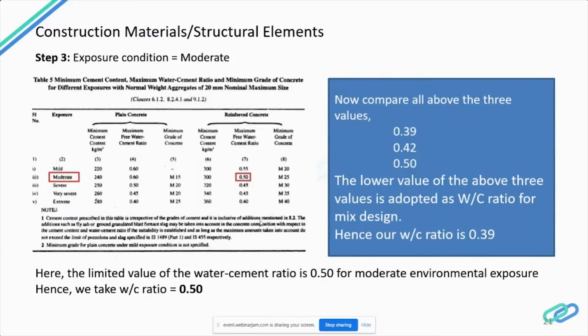So now we have to compare all the three values, and we have to take the lower value as the water cement ratio value. So here, hence our water cement ratio for M30 grade concrete, which has to be used for design mix, is 0.39. This is how we calculate the water cement ratio for using it for the design mix. Hope I have made it clear.